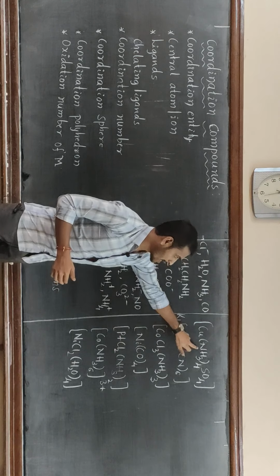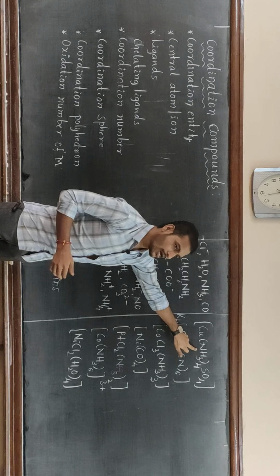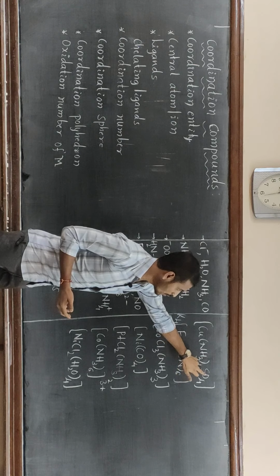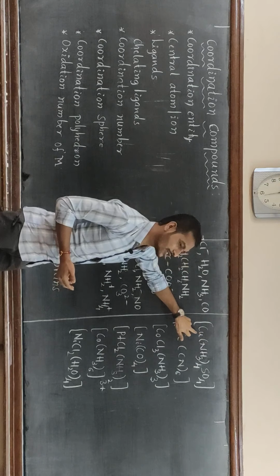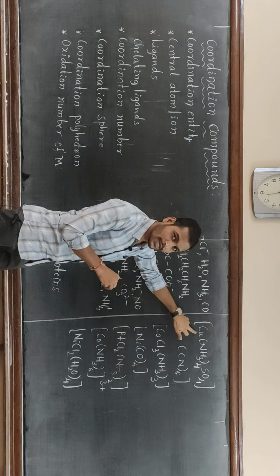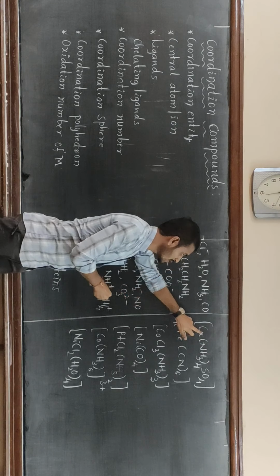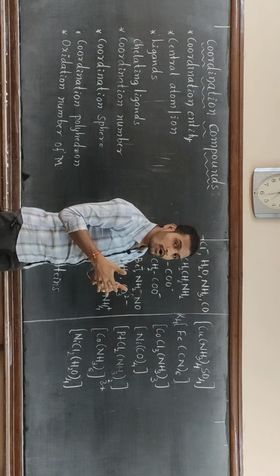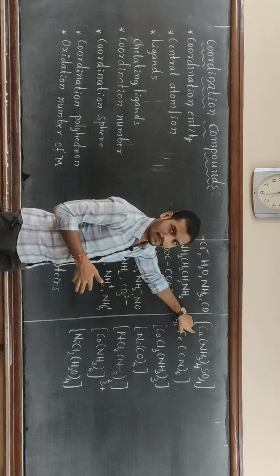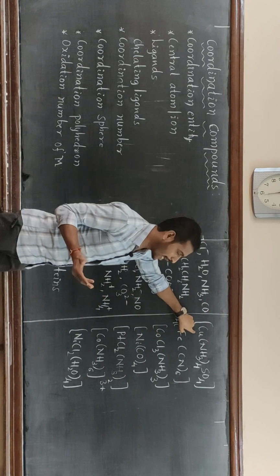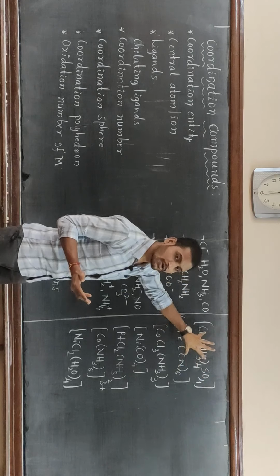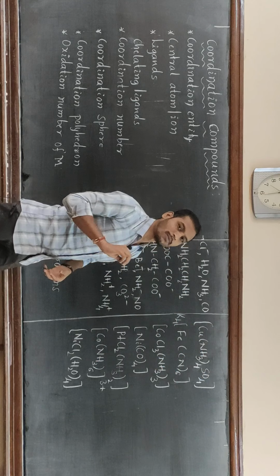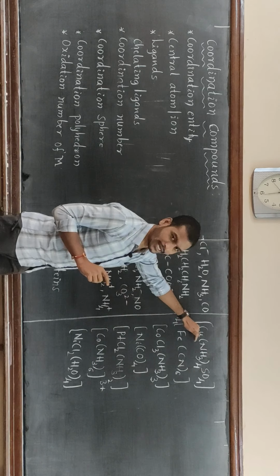For example, we have ammonia molecules or amines, and sulfate ions. These are going to donate a pair of electrons to the central metal atom or ion. By donating a pair of electrons, these are going to form a coordinate bond with the central metal atom or ion. And these types of molecules which surround the central metal atom or ion in a coordination compound are called ligands.